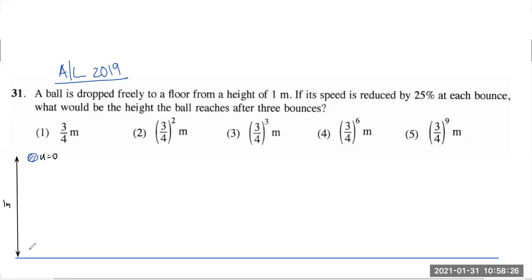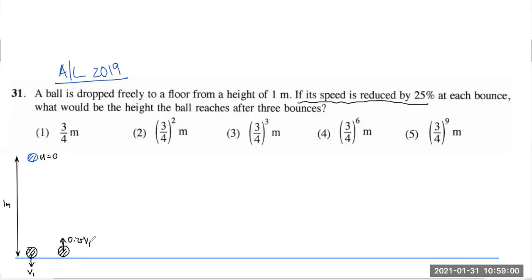The ball will reach the ground, and now it will bounce back. I will draw the way it bounces back like this. Okay, so careful. Now when it hits the ground, let's say the velocity is v1 when it hits the ground. So when it bounces back, guys, tell me what will be the velocity if its speed reduces by 25%. They are carefully using the word speed because we can't say velocity, direction is changing now. So the speed is v1. Now here the speed will be